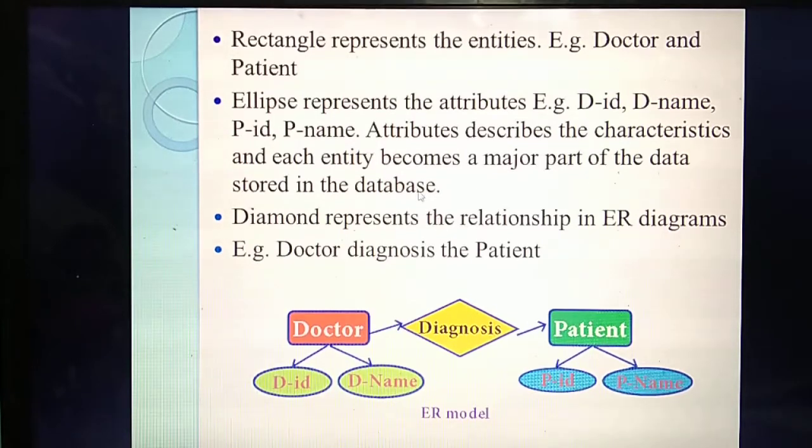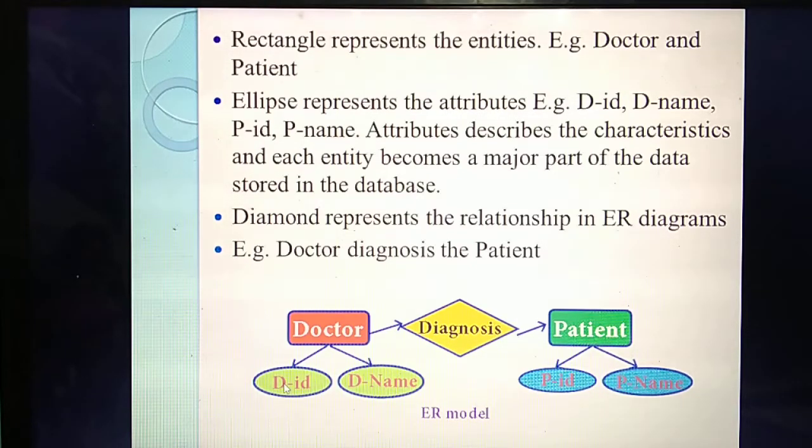See, doctor diagnoses patient. See this one. Doctor has a separate ID as well as a separate name. So the rectangle shape represents which one? Entity. How many entities are there? Totally 2. What are they? Doctor as well as patient. So doctor has a separate doctor ID as well as doctor name. So these are the attributes.